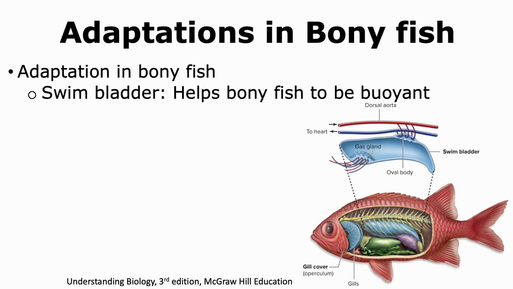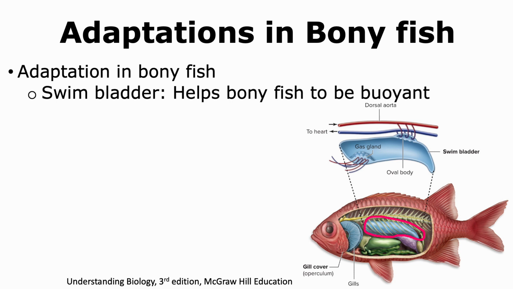While bone is strong and is able to support muscle in a much better way, one of the disadvantages of bone is that it is heavy. In this instance, cartilage is more advantageous because it is much lighter than bone. In the case of bony fish, because of the heaviness of the bone, they had to undergo certain adaptations in order to function well. And one such adaptation is the formation of the swim bladder.